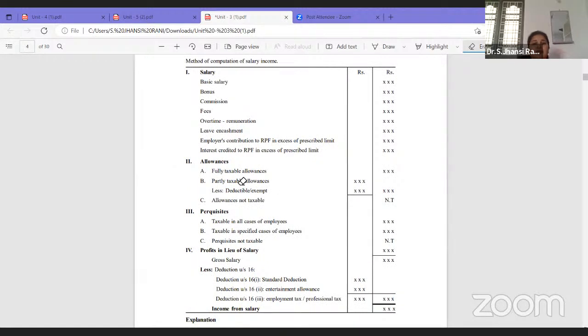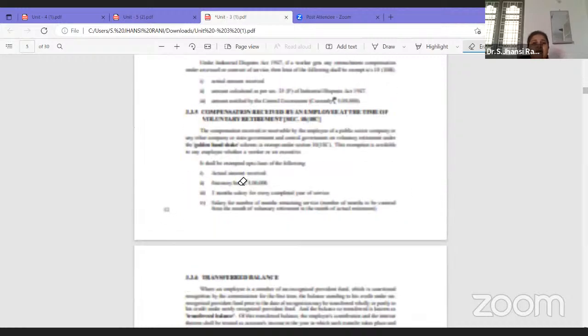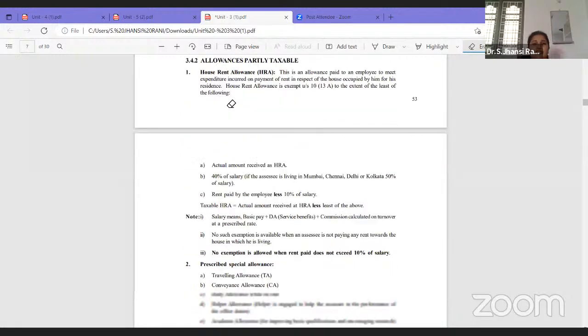Next comes partly taxable. Means these allowances are provided to the employee when they are in service or fulfilling their duty. In that case, that will be partly taxable. So how much is it taxable? Under that, the first one is HRA, house rent allowance. The first partly taxable allowance is house rent allowance. This allowance is provided by the employer to the employee, but it is not fully taxable. That is the reason we call it allowances partly taxable. It is neither fully taxable nor fully exempt. So how much is exempt and how much is taxable, we have certain provisions.